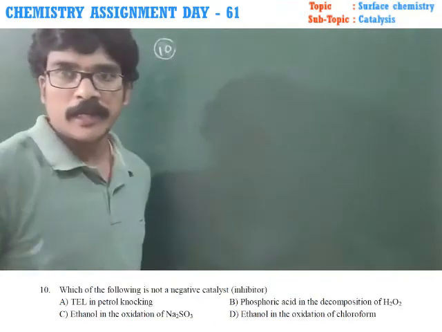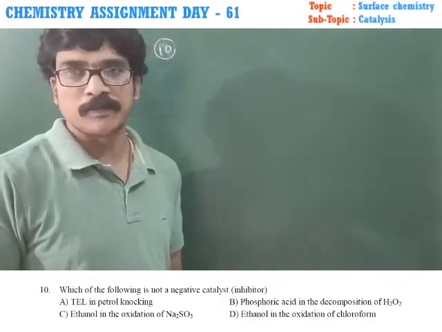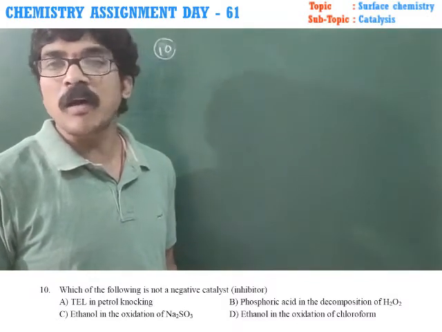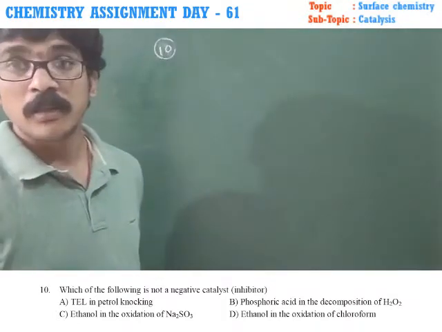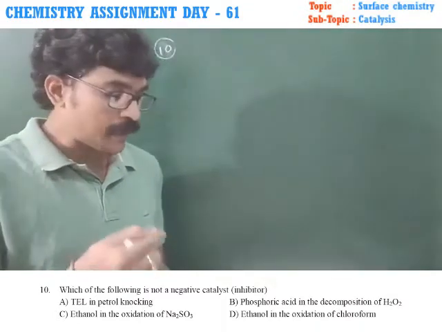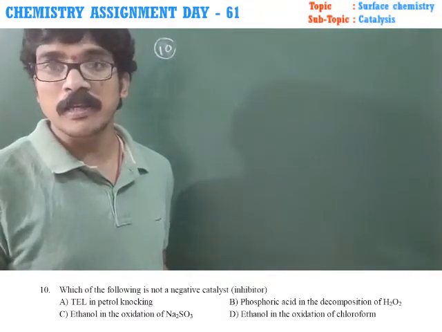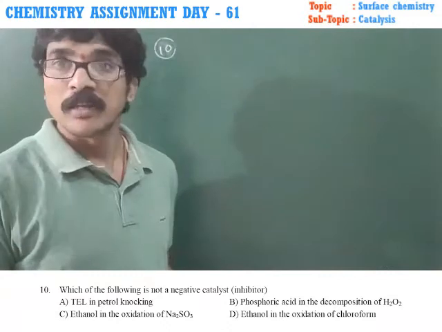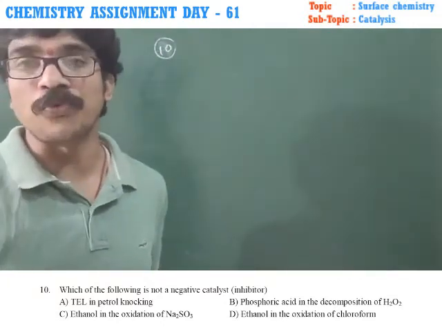Question number 10. Which of the following is not a negative catalyst? By observing all options, almost all options act as a negative catalyst. But observing clearly, one option does not act as a negative catalyst. Yes, that is ethanol in the oxidation of chloroform.